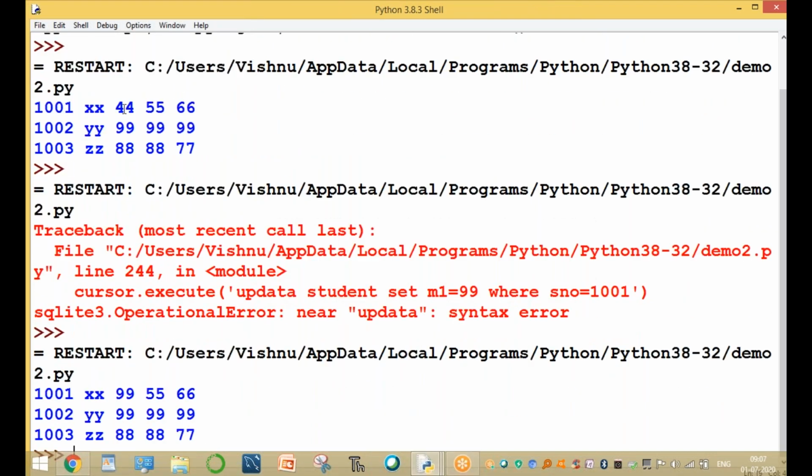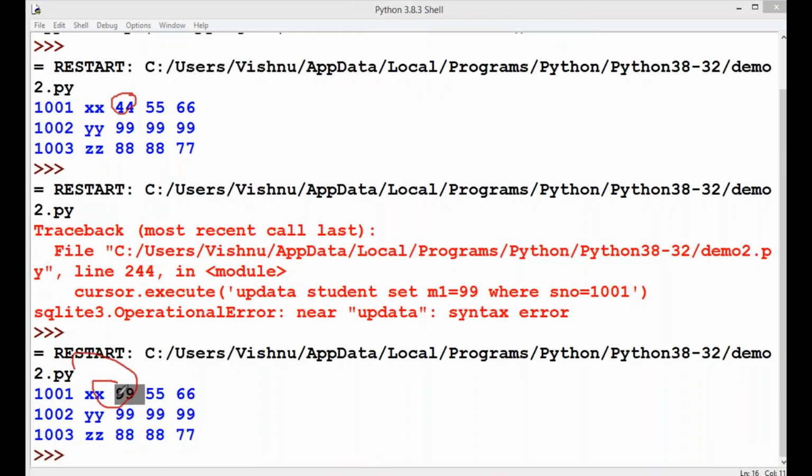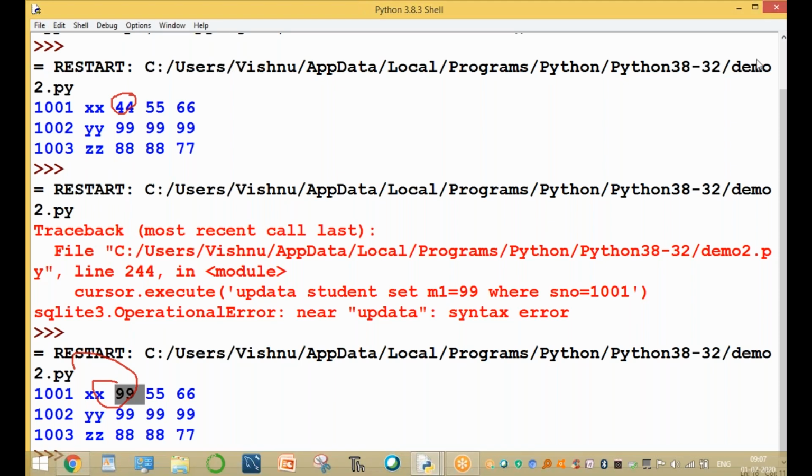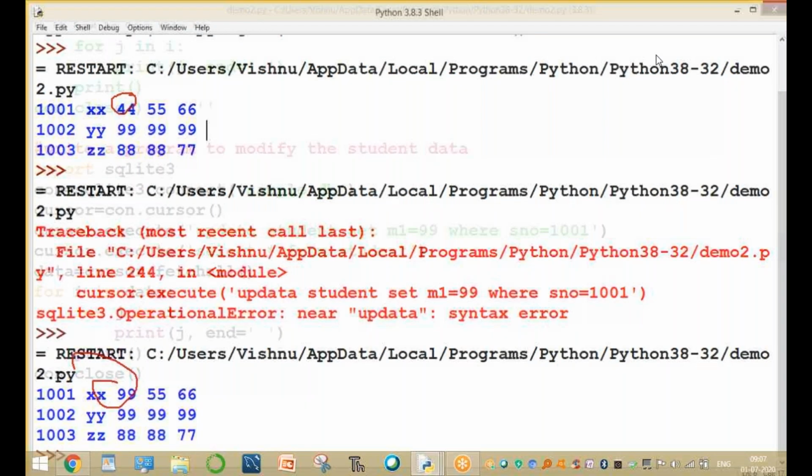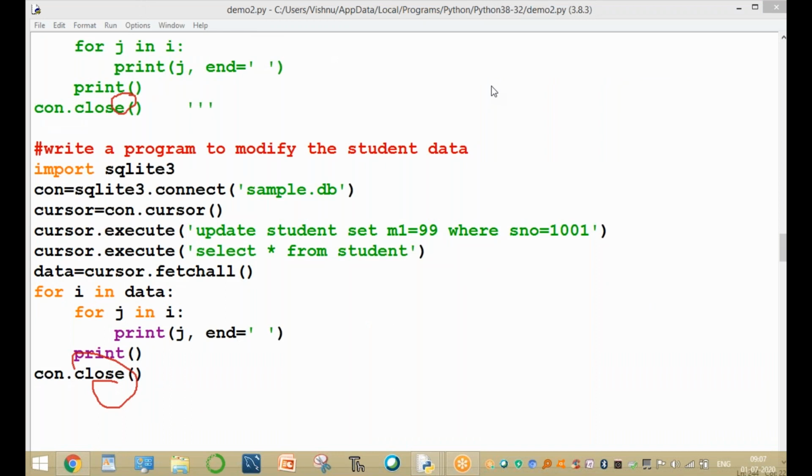Now the old data is 44 and the new data is 99. Observe, be careful. This is the old data and this is the new data. This is the column name. If you want to display the column names also, no problem, you can display them. So this is for the updation.